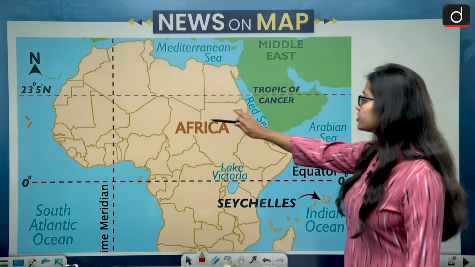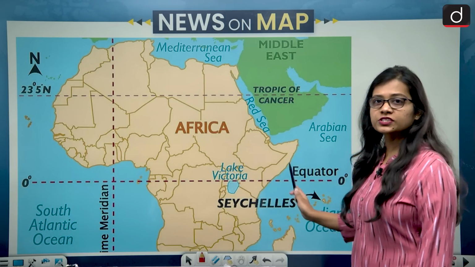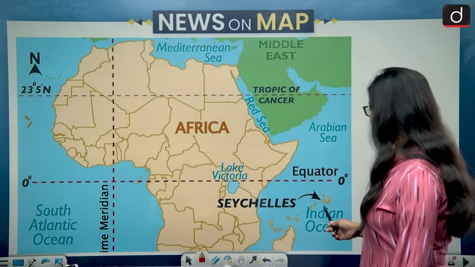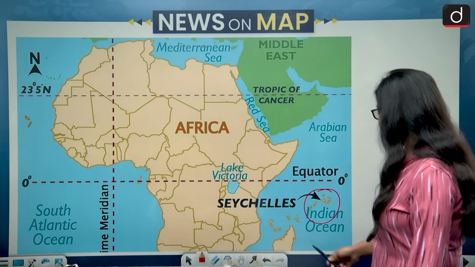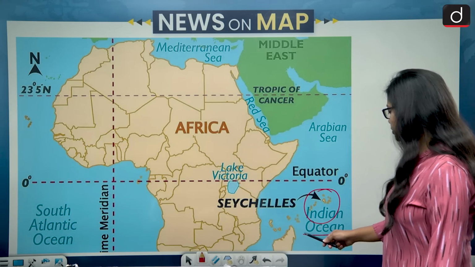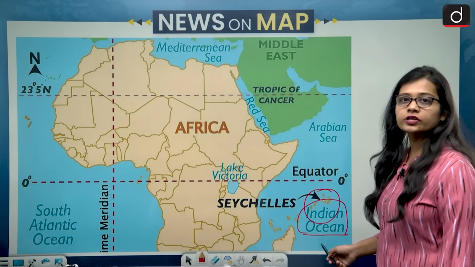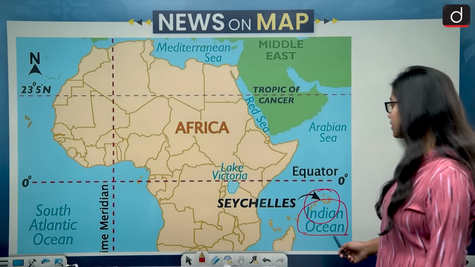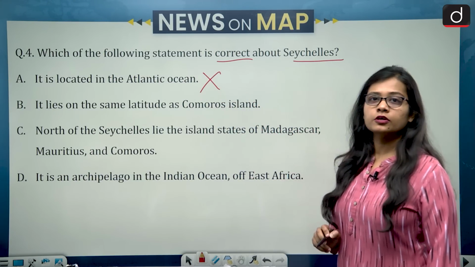This is the coast of Africa, and if we look at the map, then on the western side of Africa lies the archipelago of Seychelles, and Seychelles lies in the Indian Ocean. So Seychelles lies in the Indian Ocean and not the Atlantic Ocean. So this makes the first statement wrong.